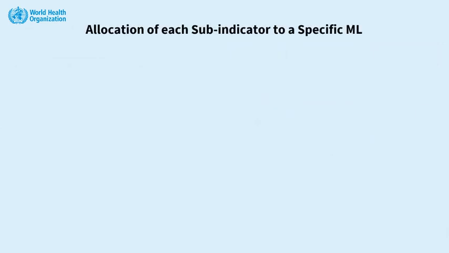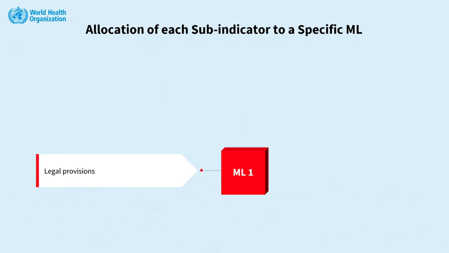Let's now understand the allocation of each sub-indicator to a specific maturity level. Legal provisions are generally associated with ML1. Regulators cannot do anything unless they have a legal mandate. That's why legal provisions are the starting point, the first building block.